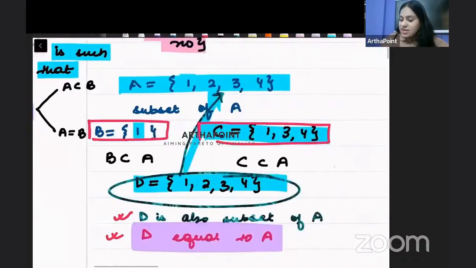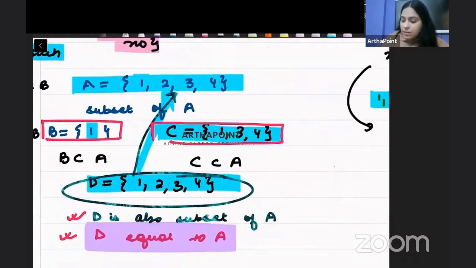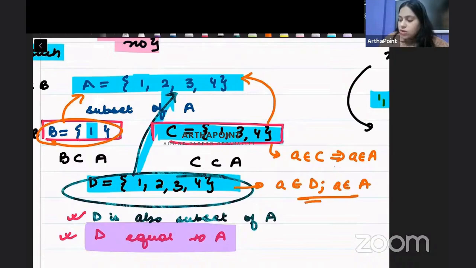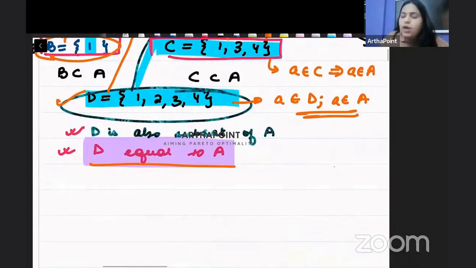So when I say, again coming back to this example, B is also a subset of A because B has the elements that are in A. C is also a subset of A because any element that belongs to C also belongs to A. D is also a subset of A because any element that belongs to D also belongs to A. So D is a subset of A, B is a subset of A, C is a subset of A. But D is also equal to A.